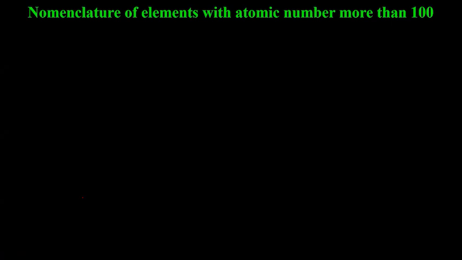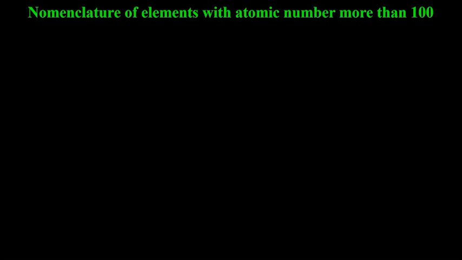Now, next topic is nomenclature of elements with atomic number more than 100. These are guidelines given by the IUPAC body, and the reason is that earlier scientists used to find a new element, and suppose two countries discovered the element, they named it according to their scientists' names. So to avoid that, the IUPAC body said that no, we will be following some standards, and if any new element is discovered, it will be named as per the following conventions.